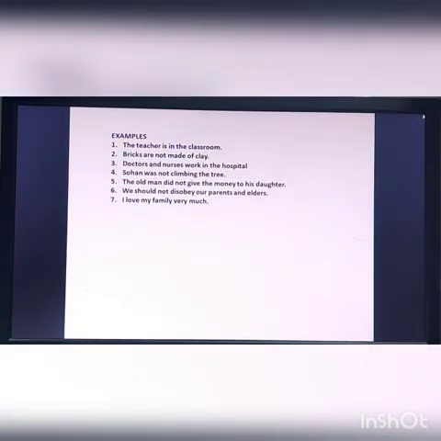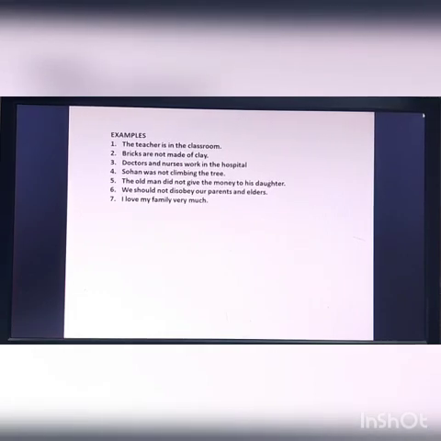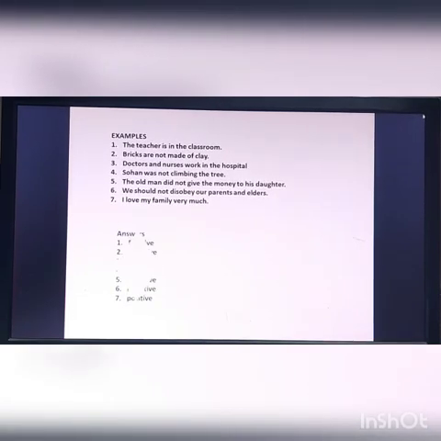Okay, so these are the examples. You can copy the examples or you cannot copy the examples, up to you. And these are the answers.